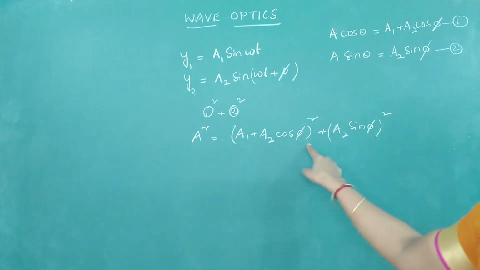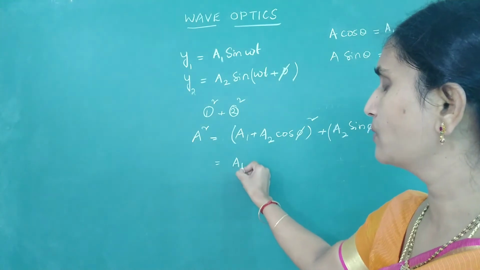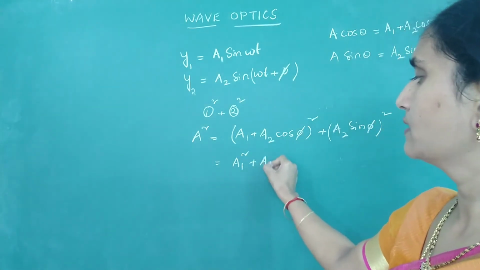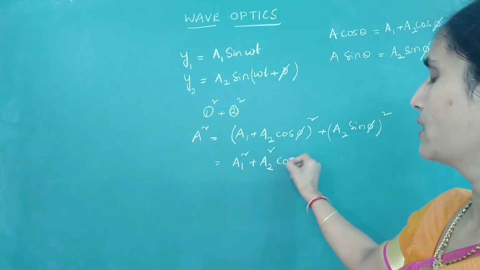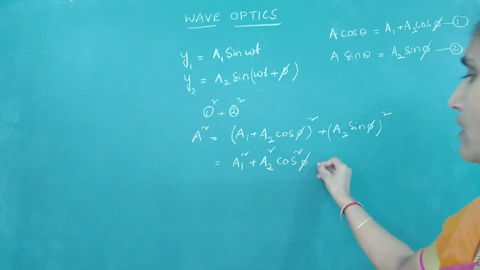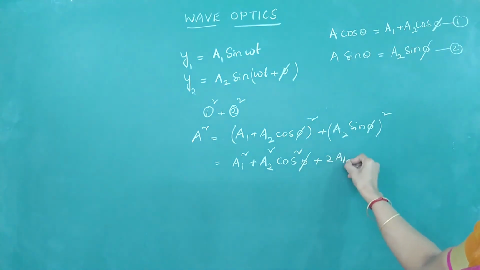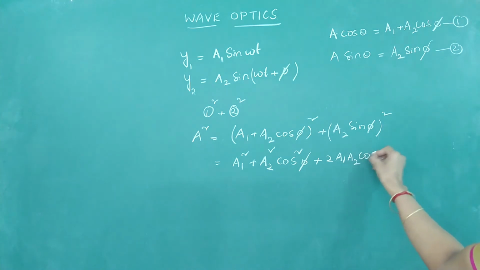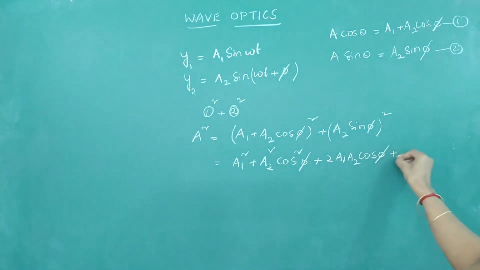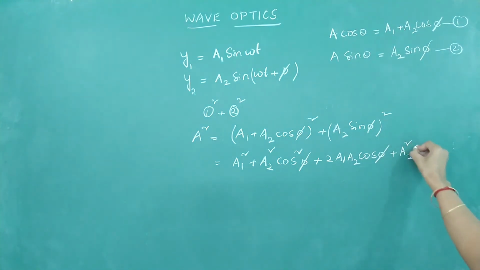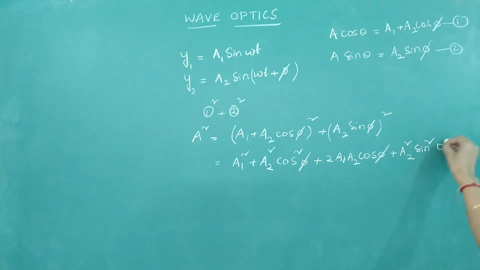Simplify this by opening the bracket. This will be A1 square plus A2 square cos square phi plus 2 A1 A2 cos phi plus A2 square sin square phi.